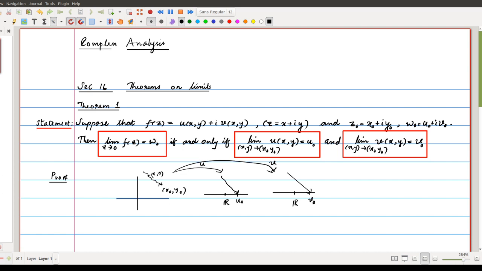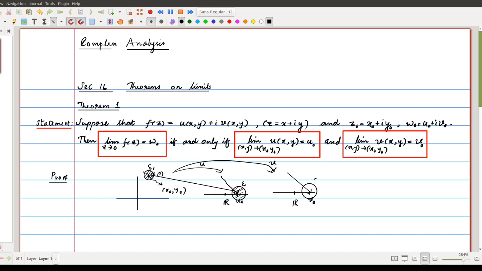Okay, so the meaning of these two limits, u of xy tends to u0 and v of xy tends to v0, means if you consider any epsilon disk here, or for a given epsilon. The meaning of this limit says that whenever we consider an epsilon neighborhood here, then there exists a delta 1 neighborhood here, for which the image of every element of this delta 1 neighborhood under this u should be an element of this epsilon neighborhood.